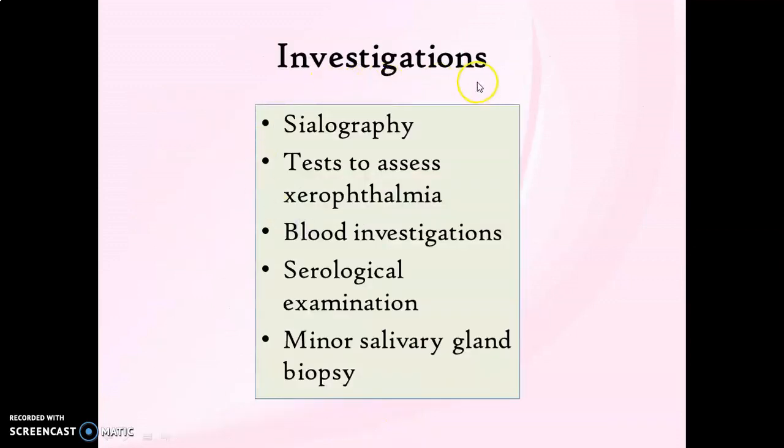Now let's see what are the investigations or methods to identify Sjogren syndrome. Various investigations include sialography, and there are various tests to assess xerophthalmia or dry eyes. Then there are blood and serological examinations and biopsy.